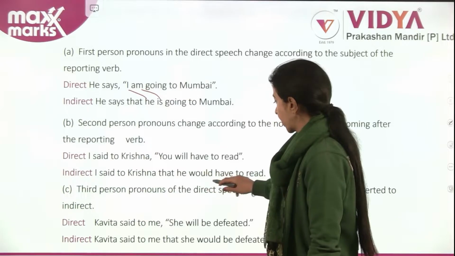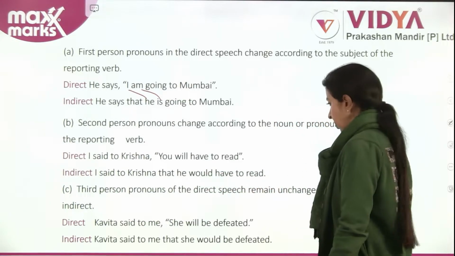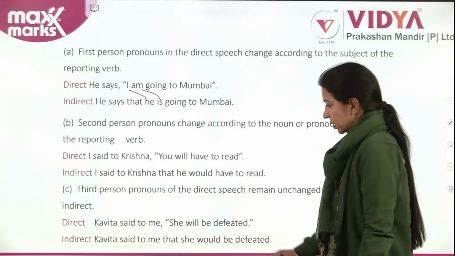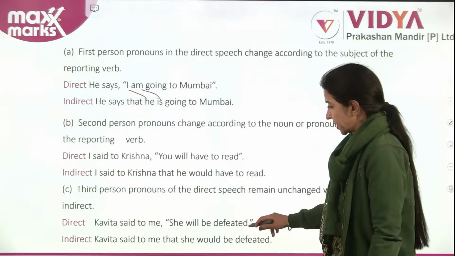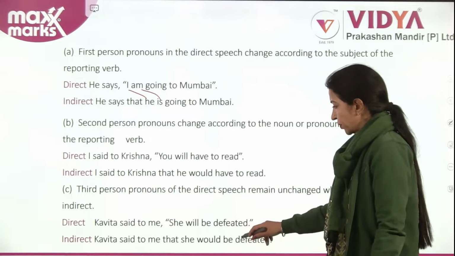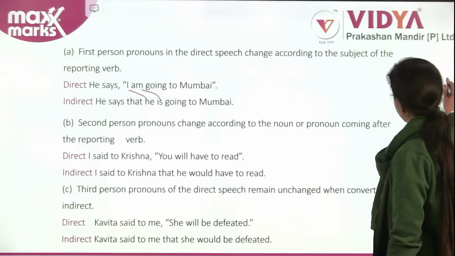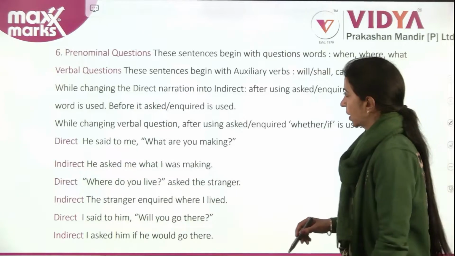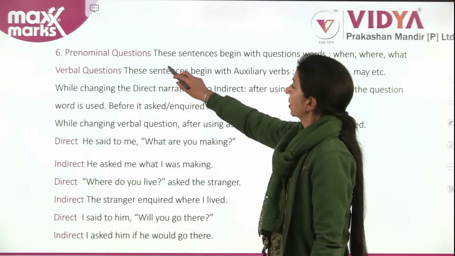Third person pronouns of the direct speech remain unchanged when converted into indirect. Kavita said to me, "She will be defeated." Kavita said to me that she would be defeated. Examples make things much more clear.